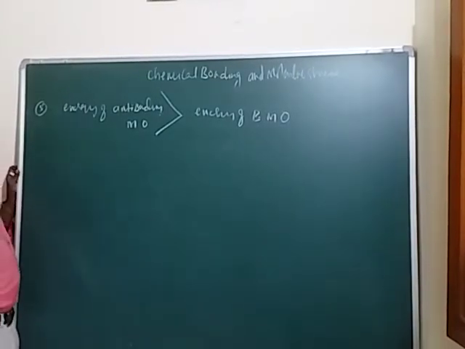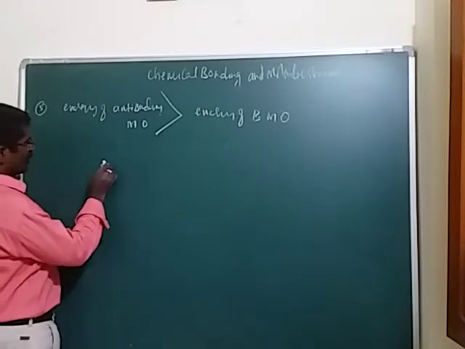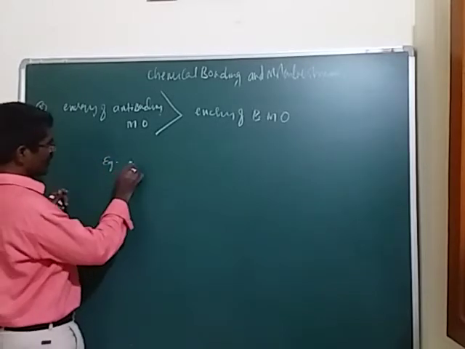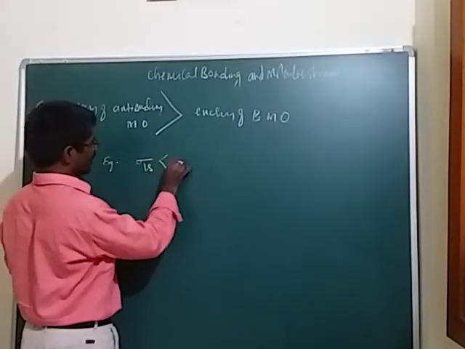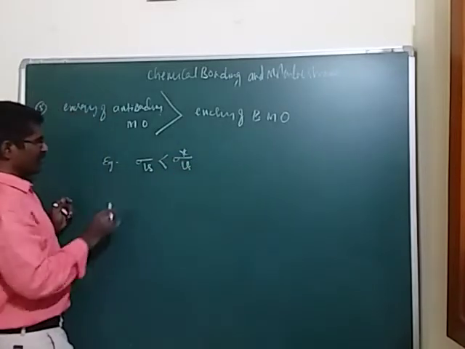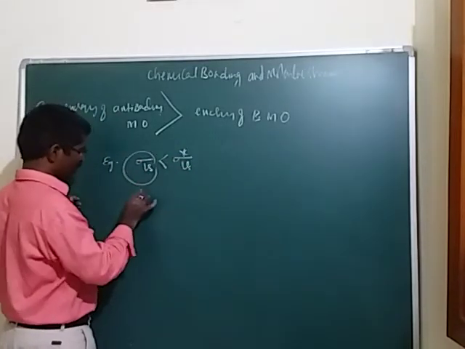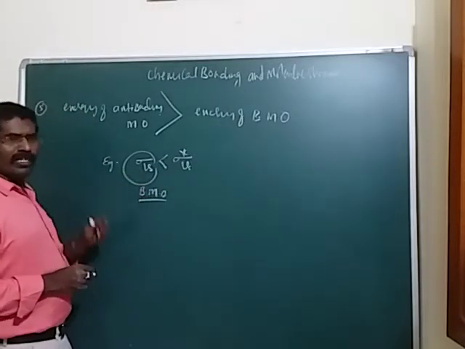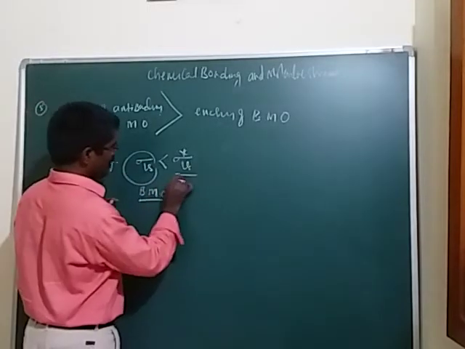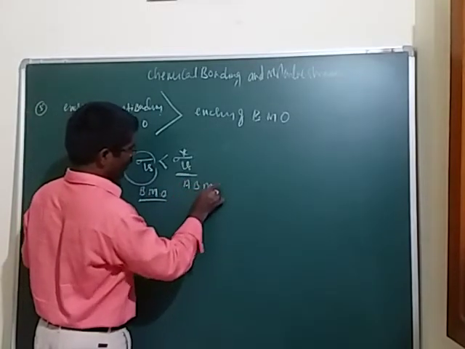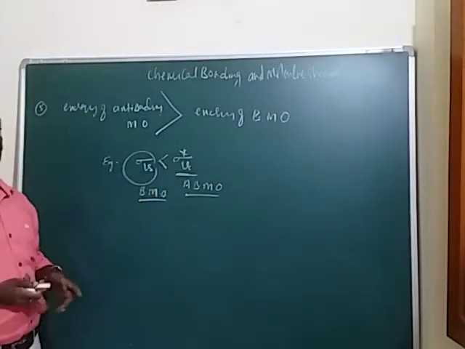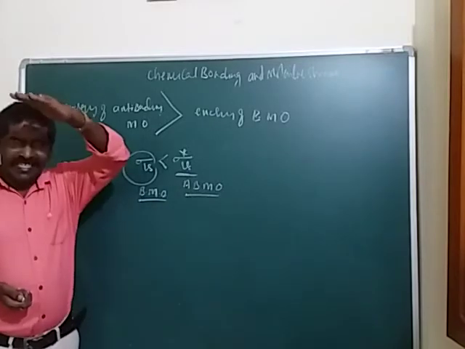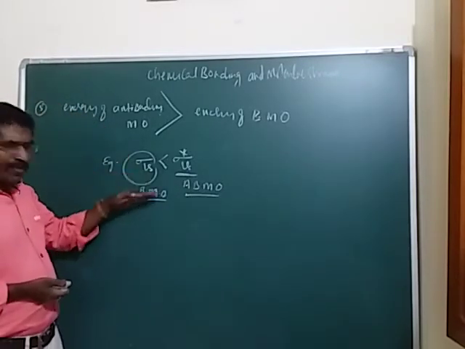Think about a simple example. I will write the formula: sigma 1s is less than sigma star 1s, okay students. Here sigma is the bonding molecular orbital, and sigma star is the anti-bonding molecular orbital. So anti-bonding molecular orbitals have greater energy than bonding molecular orbitals.